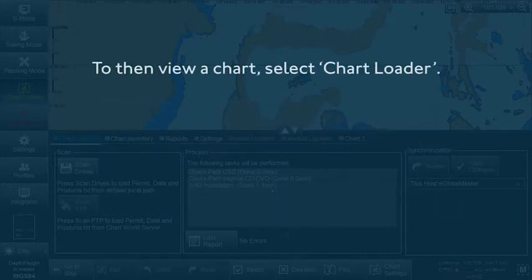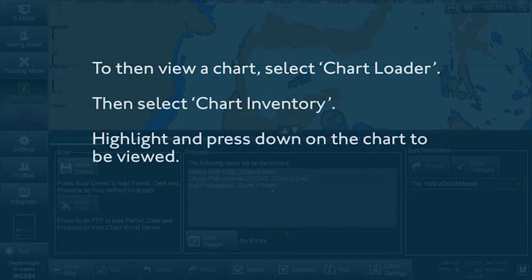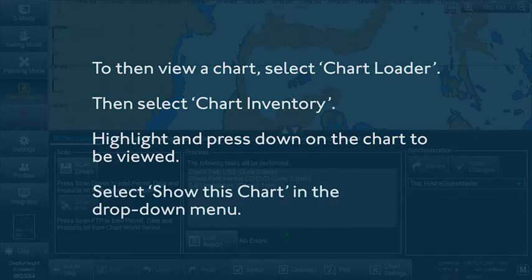To then view a chart, select Chart Loader from the menu. Then select Chart Inventory. Highlight and press down on the chart to be viewed. Then select Show this chart in the drop-down menu.